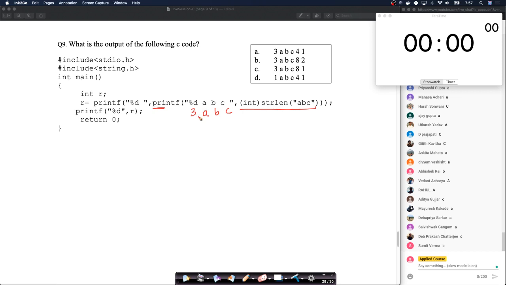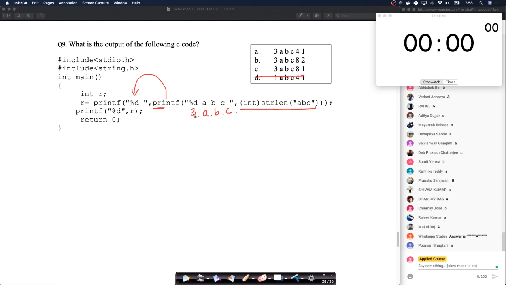Followed by space, I'm sorry. There is a space here, space here, space here, space here, right? So it actually prints 3 ABC. So obviously first this is the print statement that is getting called, right? So D can't be the answer. Rest all of them have 3 ABC. But this printf, look at this, this printf returns something, right? What does this return? Whatever this returns gets printed here. This printf returns the number of characters that it printed.